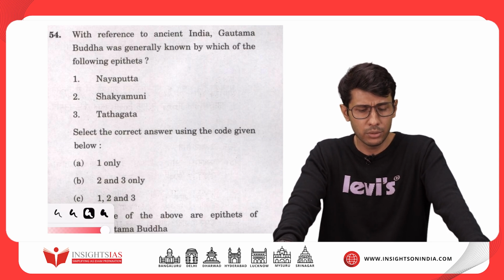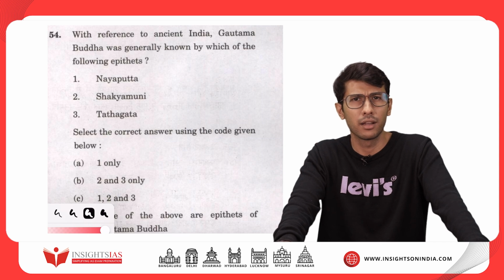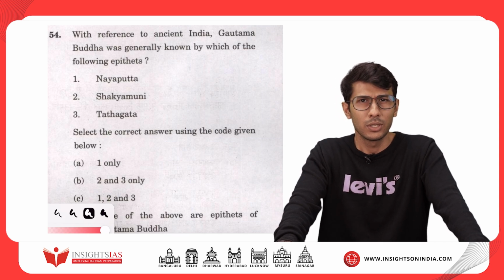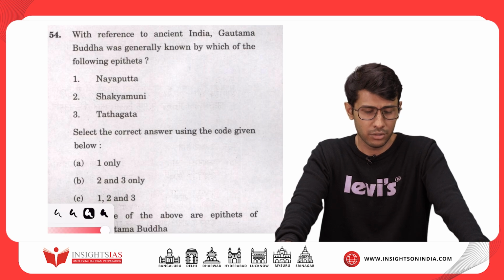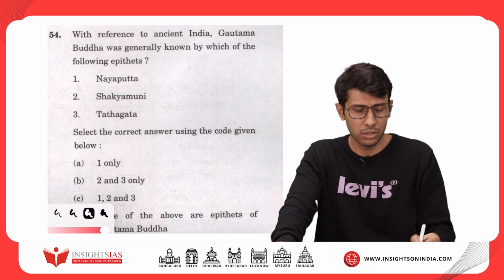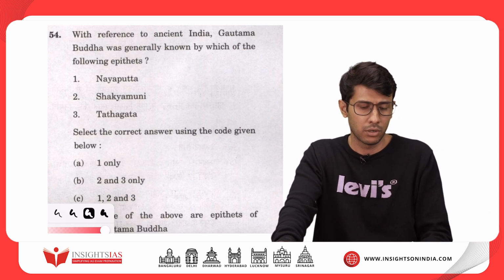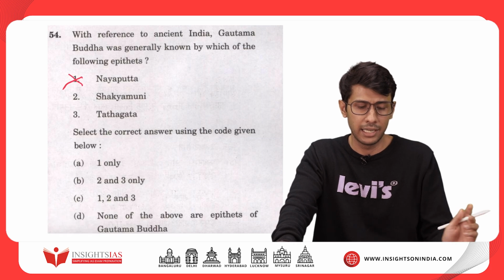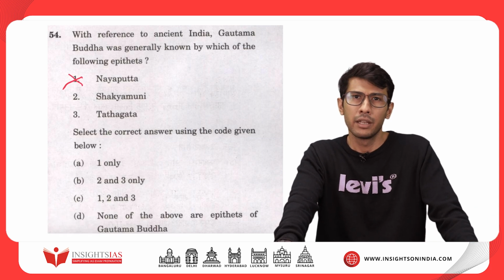So when we dig deep into option number 1, Nayaputta, Nayaputta, Samana, these are all epithets that do not belong to Buddha but belong to Lord Mahavira. So you can eliminate this option.